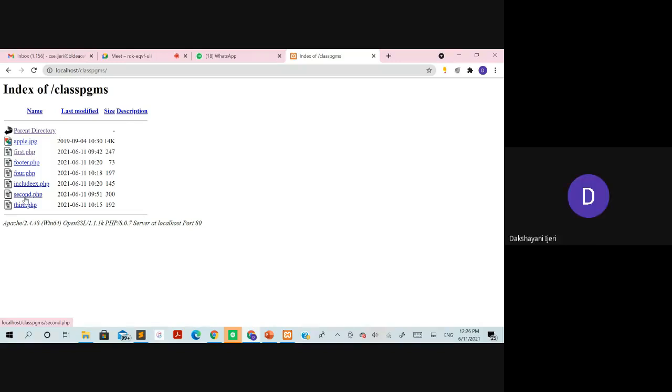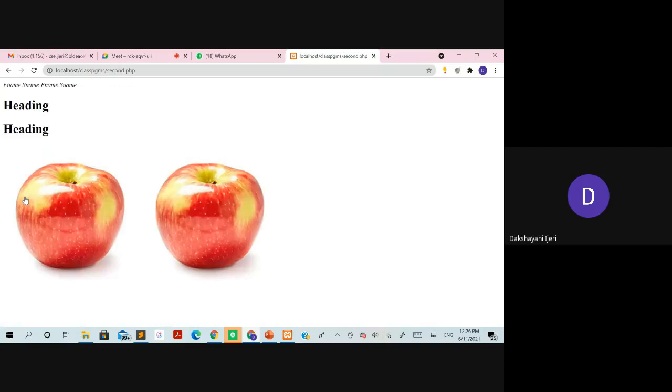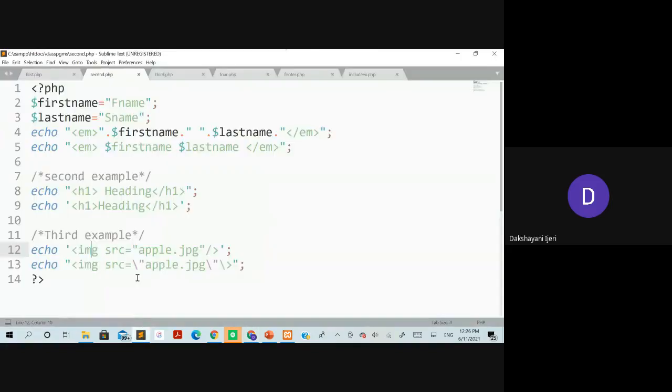If I click on that example, which I have just now explained here, you can see it is giving you the correct result. The two images are the result of the two ways you can use the echo statements, with the single quote and the double quotes. This example has been demonstrated to show you what happens if you use the double quote for the echo and the single quote over here. Okay. Right.